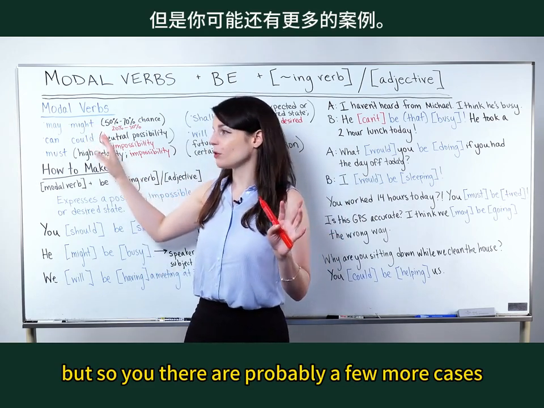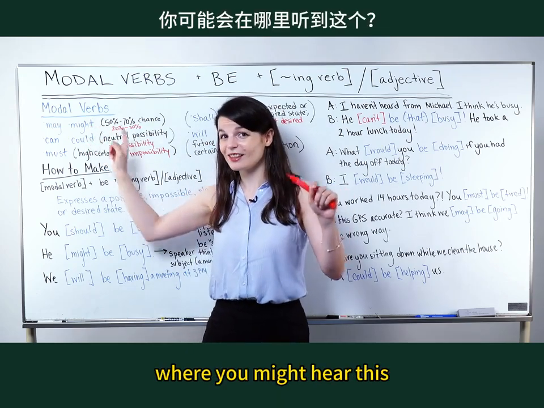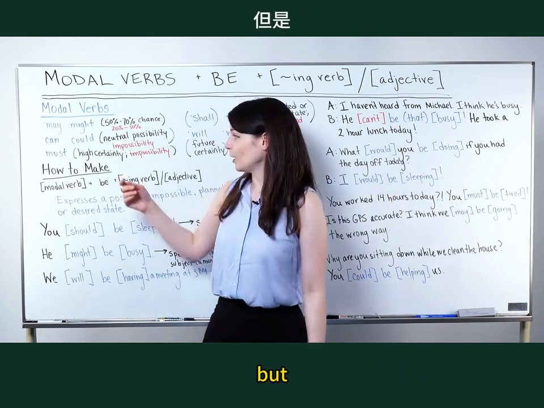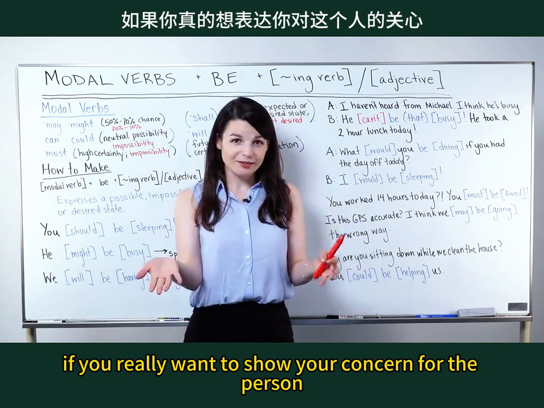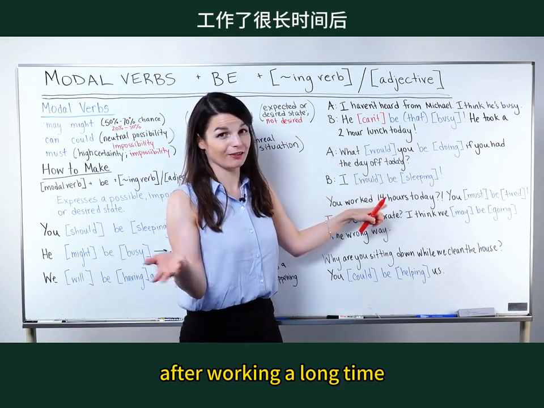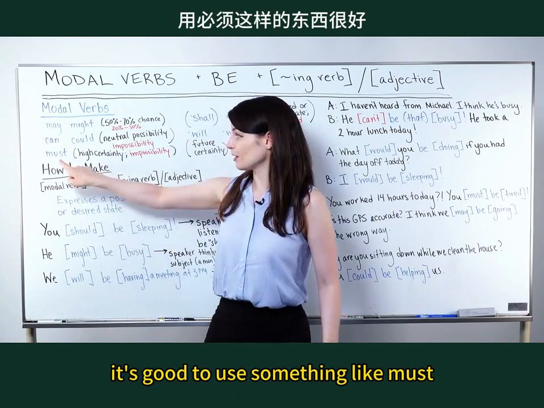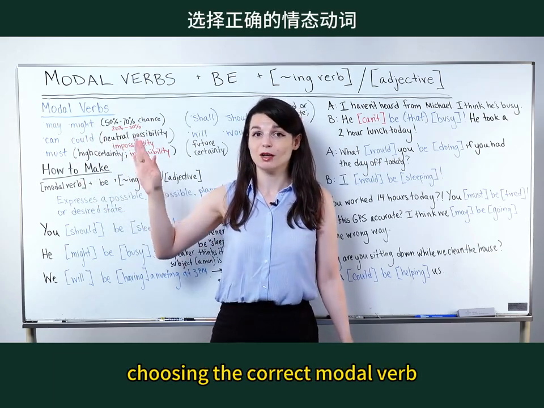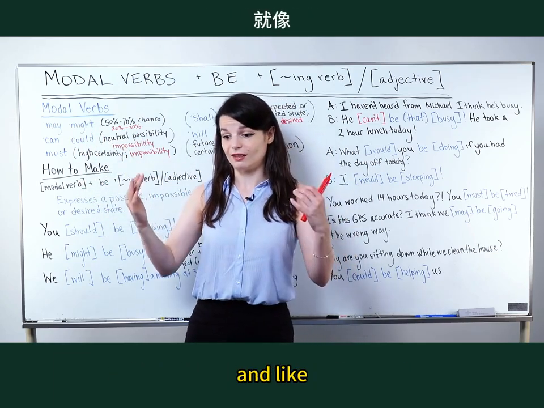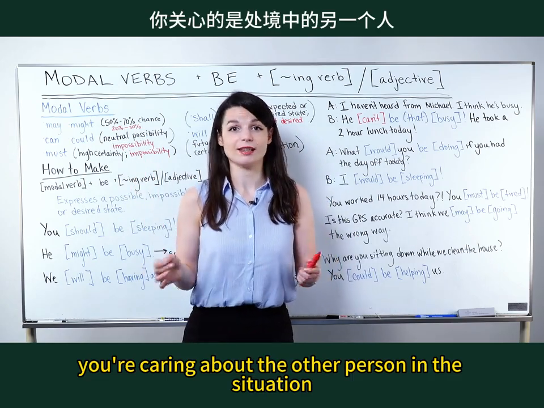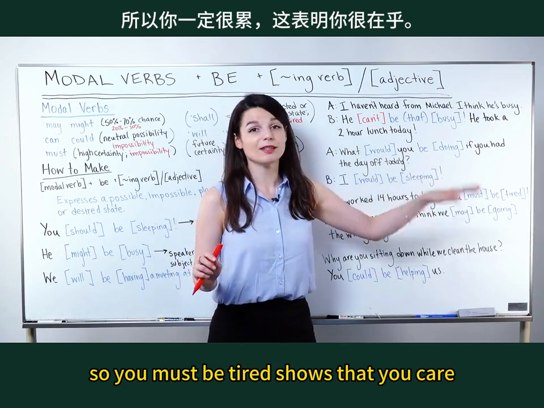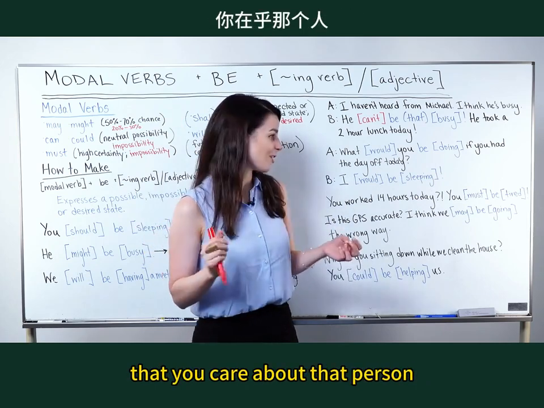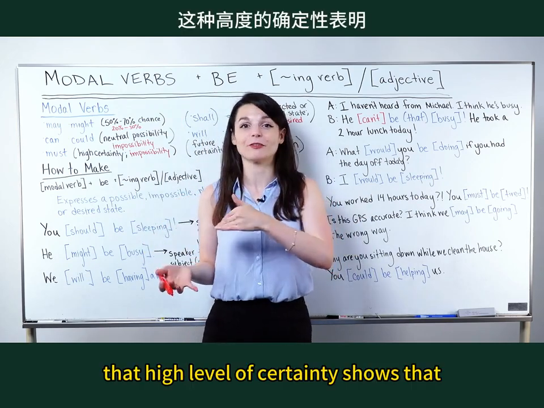But there are probably a few more cases where you might hear this. You might hear might used if the speaker wants something. But if you really want to show your concern for the person after working a long time, it's good to use something like must. So this is a situation where choosing the correct modal verb will show that you're really listening and caring about the other person. So you must be tired shows that you care. There's a high level of certainty that you care about that person. That high level of certainty shows that.